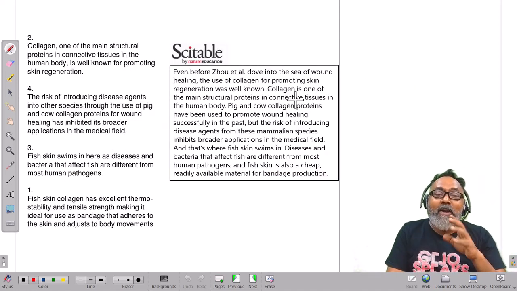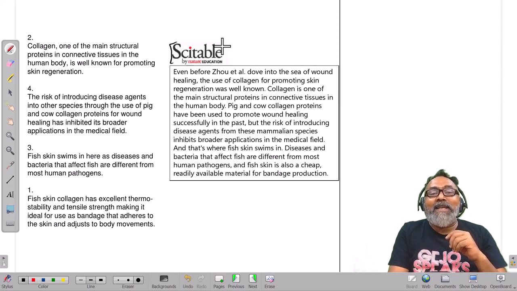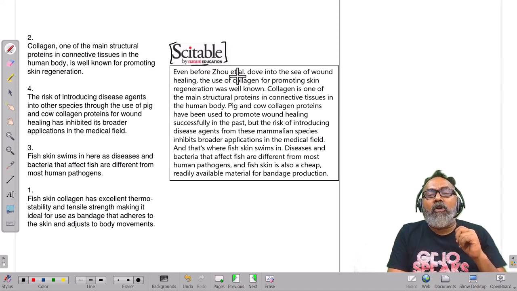So I went and figured out where the source is. This is from Nature Education, Nature Journal. Okay, let's see. Even before Zhu et al. dove into the sea and wound healing, the use of collagen for promoting skin regeneration is well known.